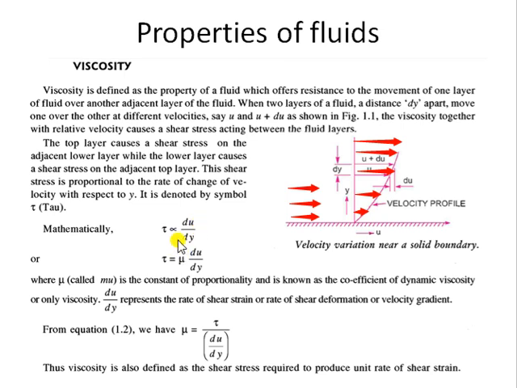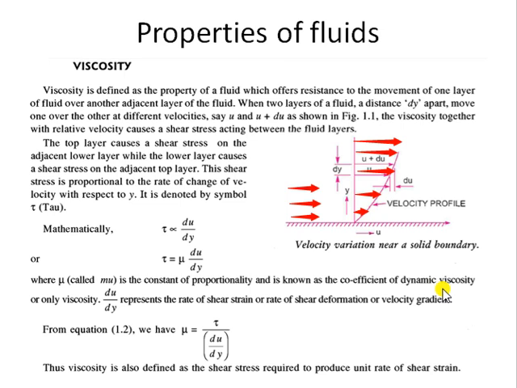Now if you remove the proportionality sign, we will get a constant of proportionality. That constant is denoted by the symbol mu. This mu is also called the coefficient of dynamic viscosity, or dynamic viscosity, or absolute viscosity. So there are different names for this term: dynamic viscosity, viscosity, or absolute viscosity.